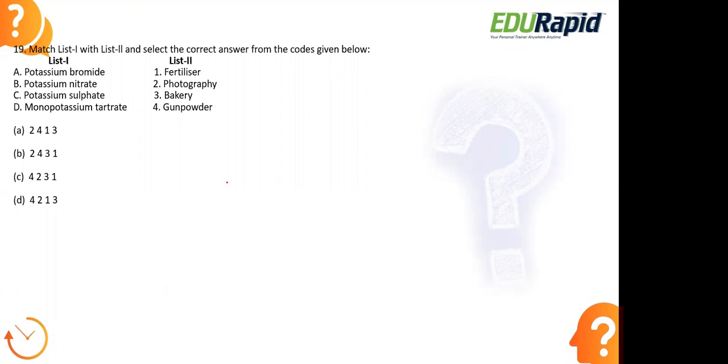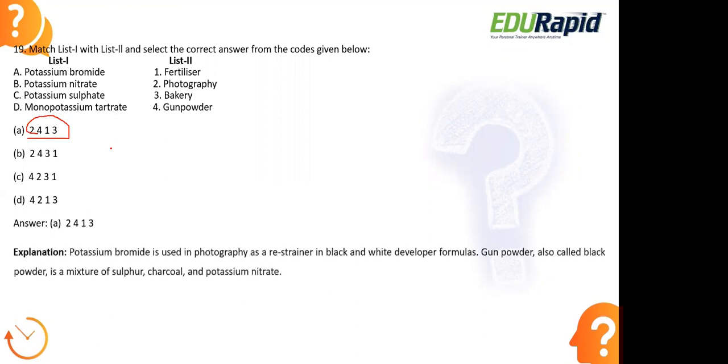Okay, let us look at the right answer here. The right answer is option A, 2413. Now let us match all of this with list 2. Potassium bromide is the one which is used here in photography, because to fix the negative, it acts as a restrainer in black and white photography. In black and white photos, usually it acts as a restrainer. That is the reason potassium bromide is a compound which is used in photography to fix the image in negatives.